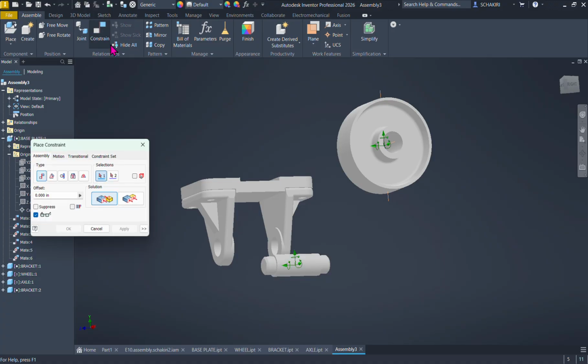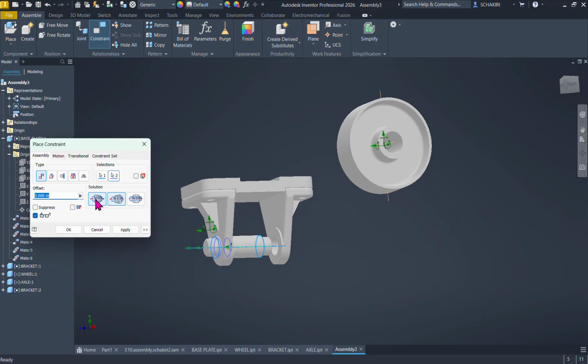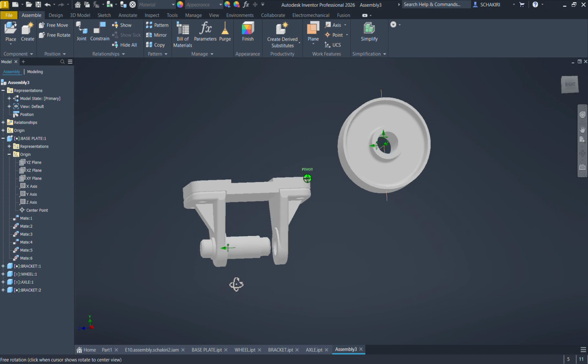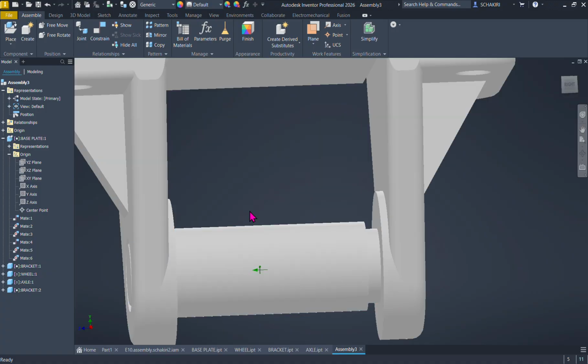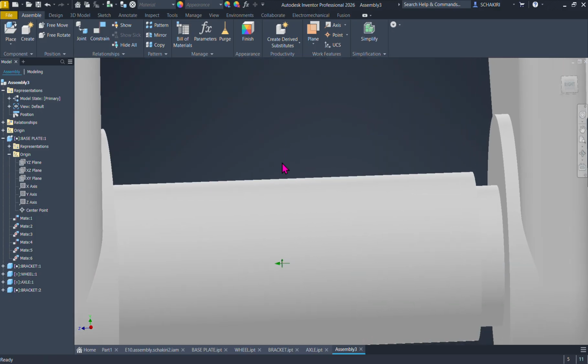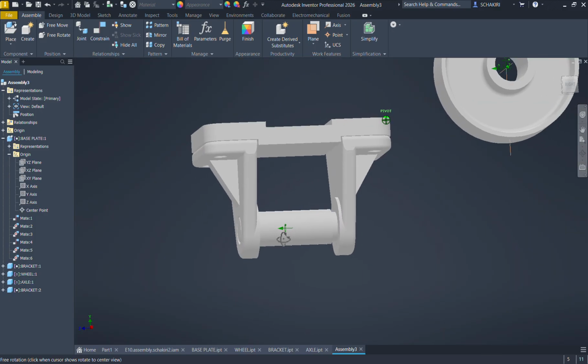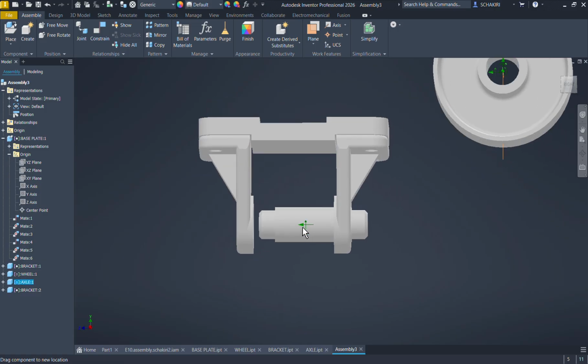We're gonna do the constraint too. Let's take the axis here of this part to be matched with the axis of this hole, like this. But as we see, it still can move this way. So to fix that, it should be symmetric. It should be centered in this direction.